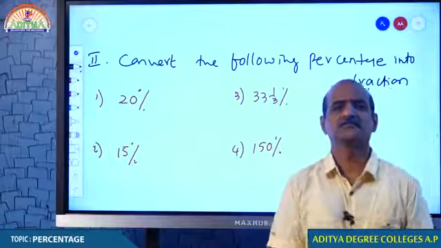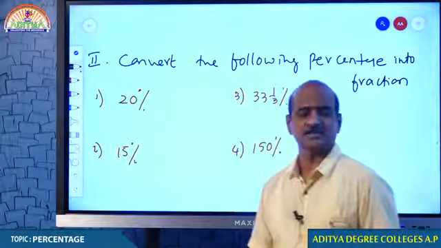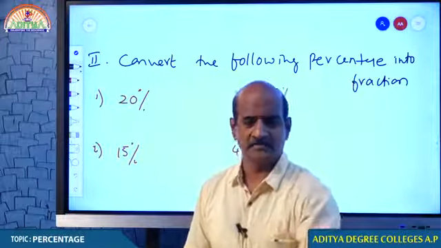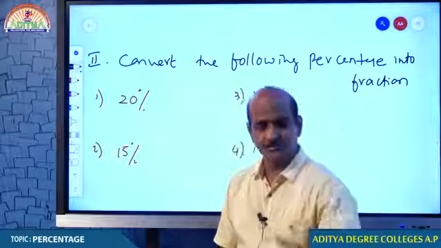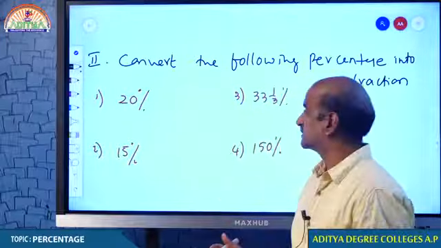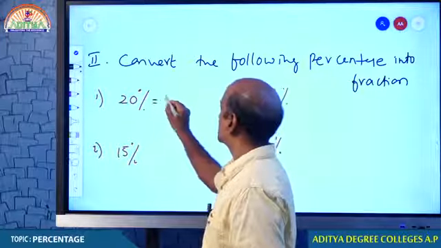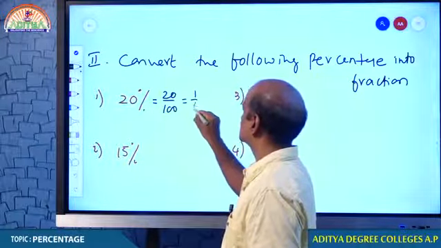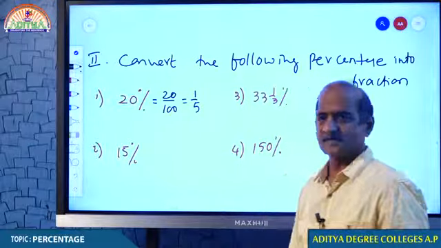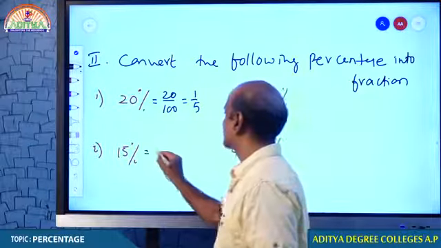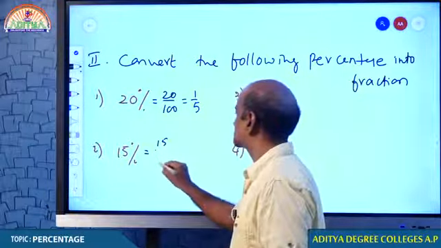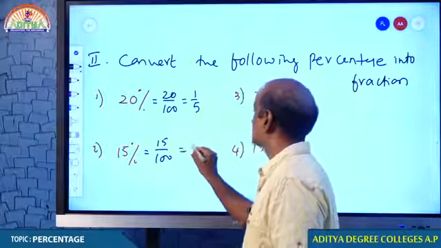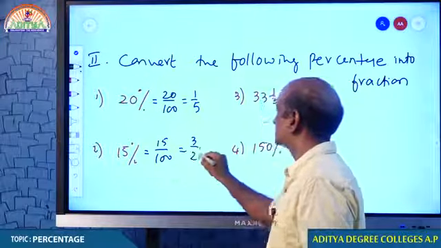Come on student, how are we converting the percentage into fraction? Earlier we did it in the reverse direction, and today we will be discussing the other direction. Tell me students, 20%, if you want to convert the same into fraction, 20 by 100, that is 1 by 5, isn't it? And 15%, if you have to convert the same into fraction, 15 by 100, that is 3 by 20.